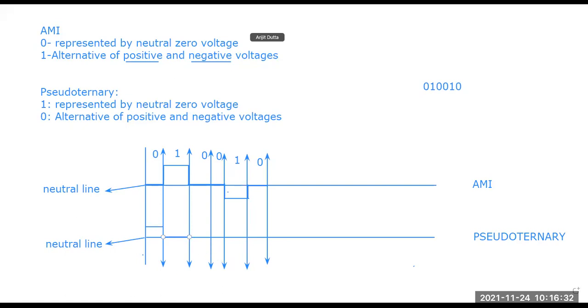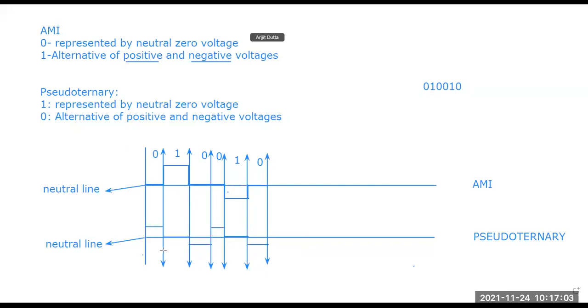Then again a 0. So when we are getting a 0, it is the alternative of positive and negative, right? So as first for 0, we have already a positive part. Then here a 0, it is moving for the negative part, right? Then again a 0. So alternative of negative, that is the positive. Then a 1 means it is moving for the baseline again, for the neutral value. Then last one is 0, again it is alternative of positive, then it goes for the negative side.